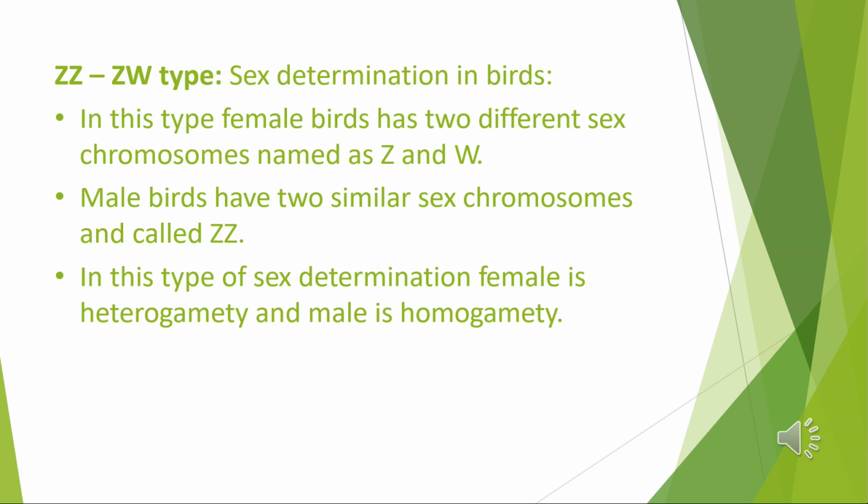Because of the heteromorphic sex chromosomes, the females are heterogametic, female heterogamety, and produce two types of eggs, A plus Z and A plus W. The male gametes or sperms are of one type, A plus Z. A 1 to 1 sex ratio is produced in the offspring. So I am showing you the crosses of these types.